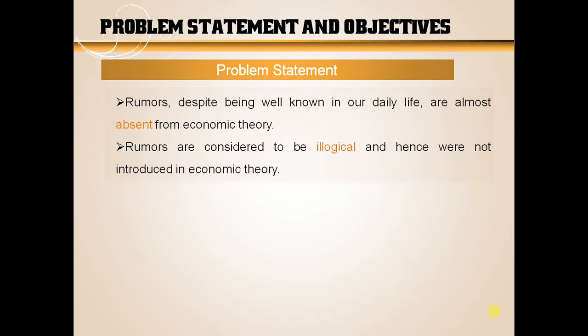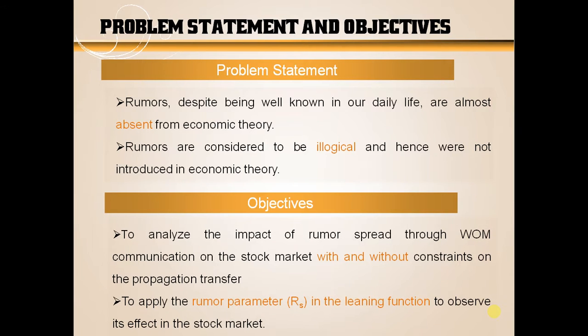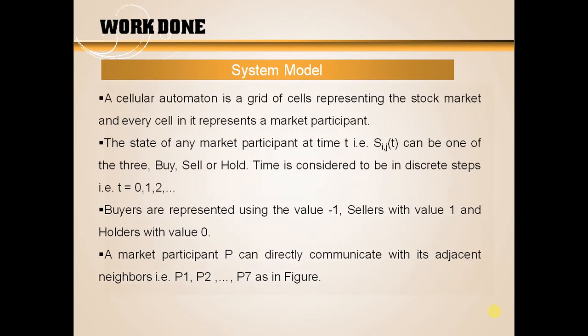So the problem statement is that rumors were till now almost absent from the economic theory, because economic theory is somehow believed to be rational and rumors were considered to be illogical. And the objectives that we want to meet are to analyze the impact of rumors spread through word of mouth communication on the stock market with and without applying constraints on the propagation transfer mechanism. Second is to apply the rumor parameter in the learning function, which I will be describing later on, to observe its effect in the stock market. So this is the work done.